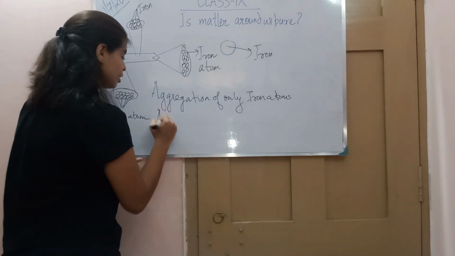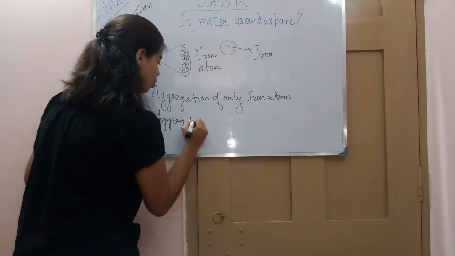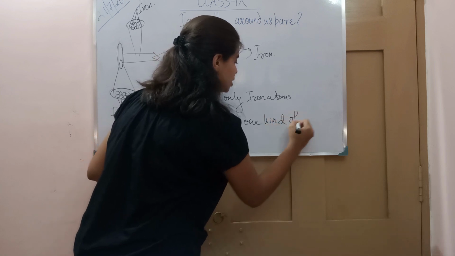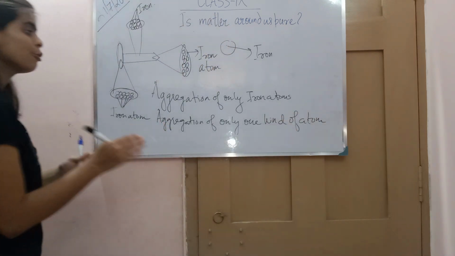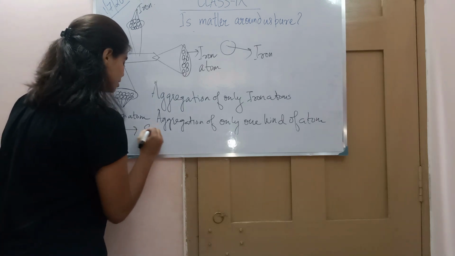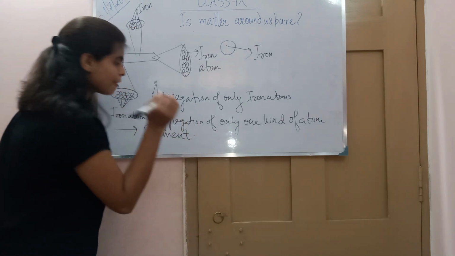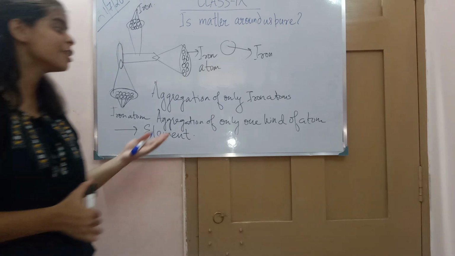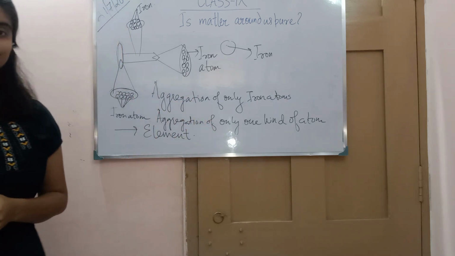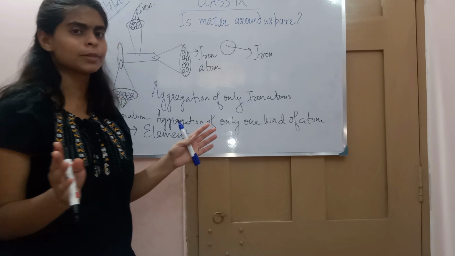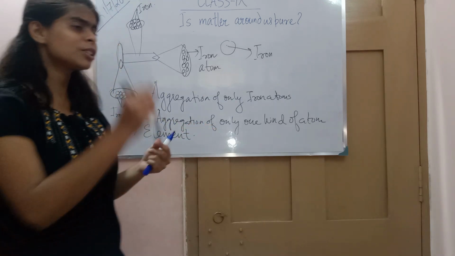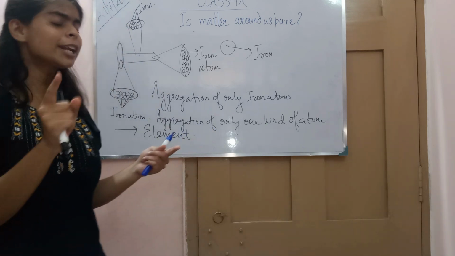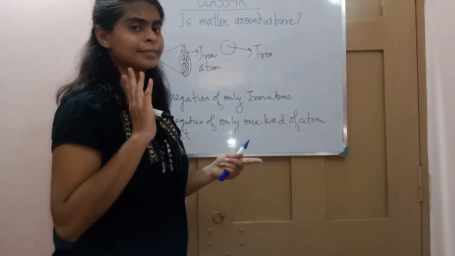So if you see an aggregation of only one kind of atom, then we call it an element. So now we have understood what is an element. An element is the aggregation of only one kind of atom. You won't find any other kind of atom. You break the iron nail into smaller pieces, and even if you reach the smallest unit, you will find only one kind of atom, and that is iron.